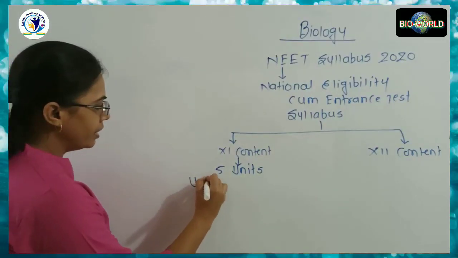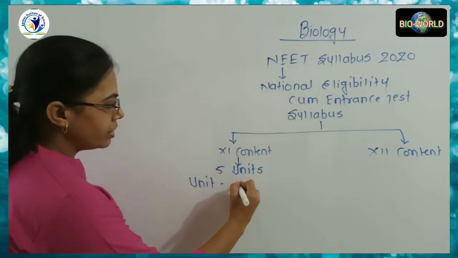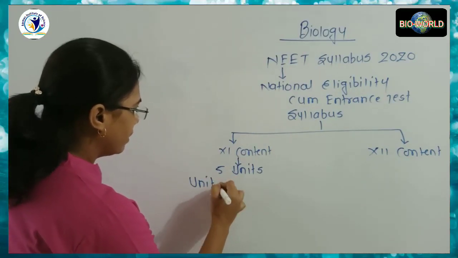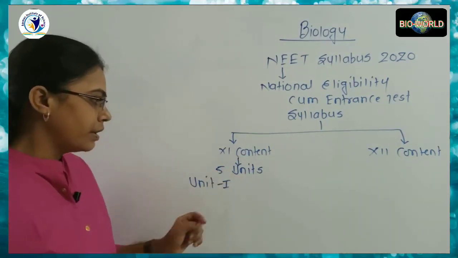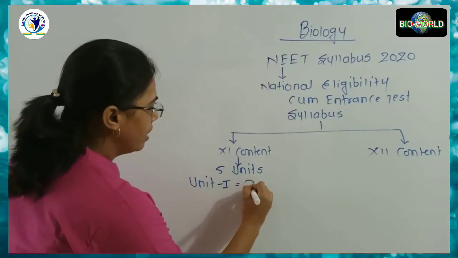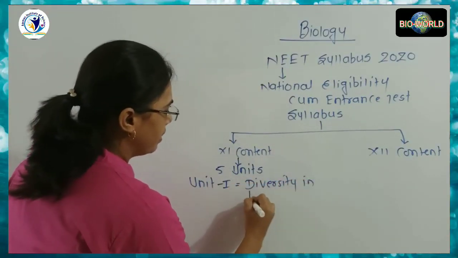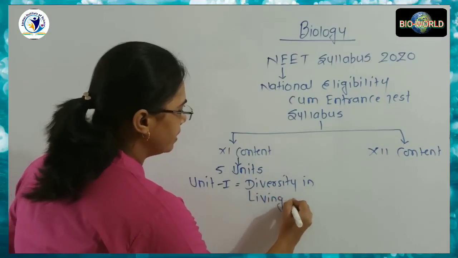In the first unit, we have to study about the diversity in living organism.